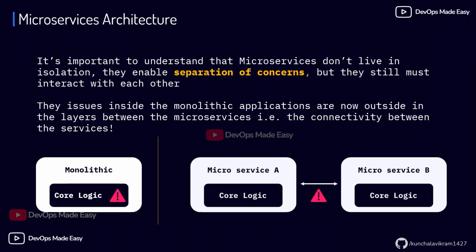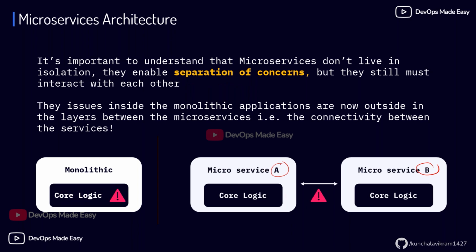Now, it is also important to understand that microservices don't live in isolation. That means that we are not creating any separate logic in case of microservices based architecture. The only thing is we are separating the concerns. Earlier, the concerns were inside your main application, because whatever happens to your application happens in your logic itself, because there is no networking component involved. All the issues are inside your application. But in case of microservices, we have segregated the complete application into individual microservices.